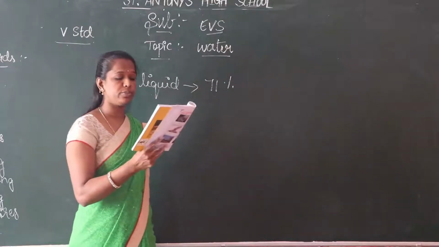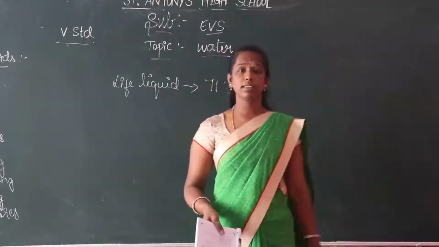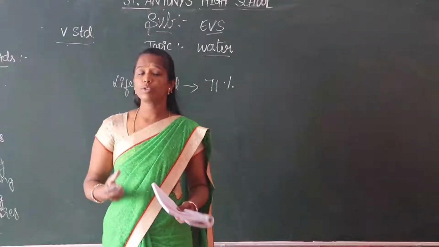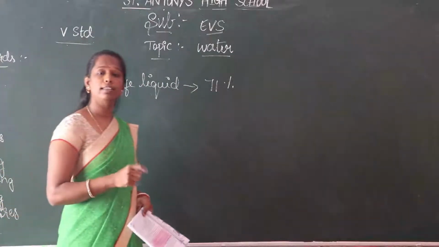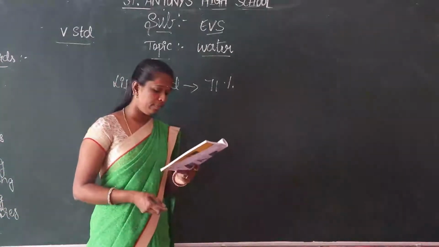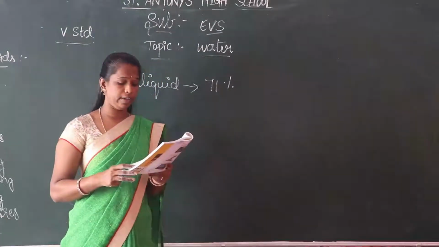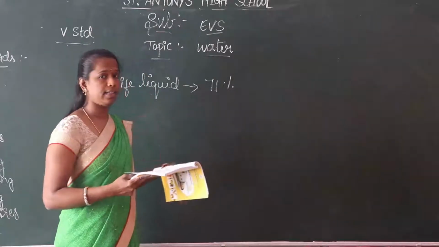Here are some questions. Where can you find more water on the earth? You know the answer: the ocean. It is the largest water source on the earth. What is the consumable quantity of fresh water? It is nearly 2.5%. Later I will explain.